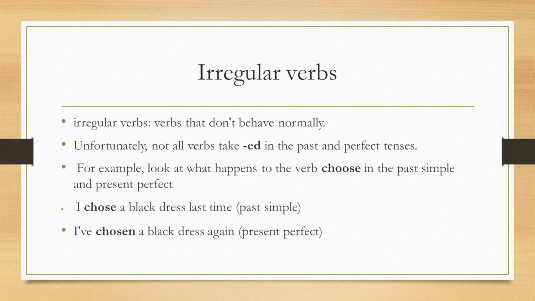For example, look at the word choose. Choose is a verb and its simple past is chose. I chose a black dress last time. Its present perfect form is chosen. I have chosen a black dress again. So, in the case of verbs like choose, the simple past and participle form are different and they don't take "ed" to form simple past and past participle.